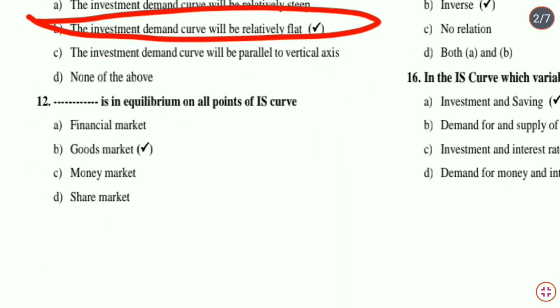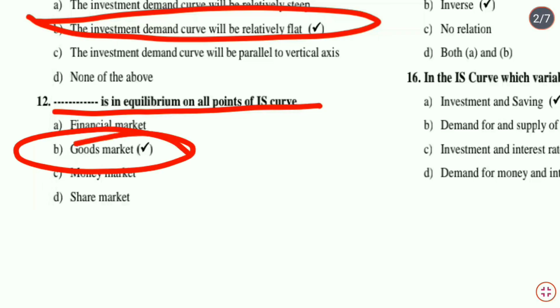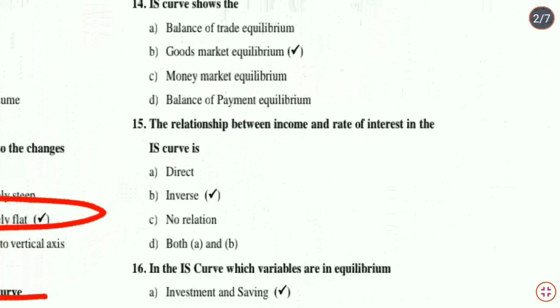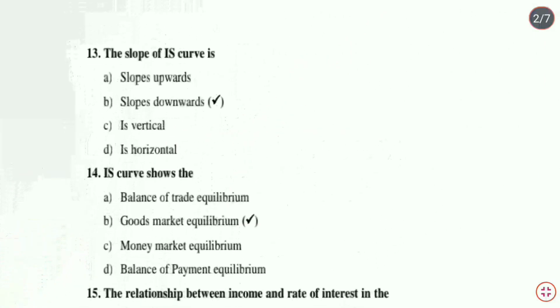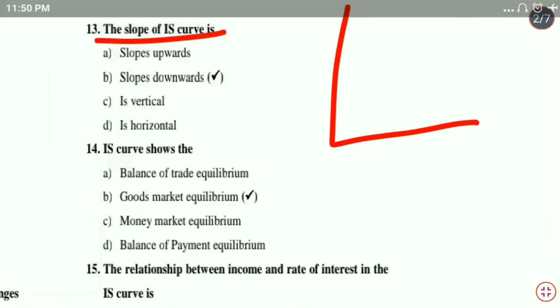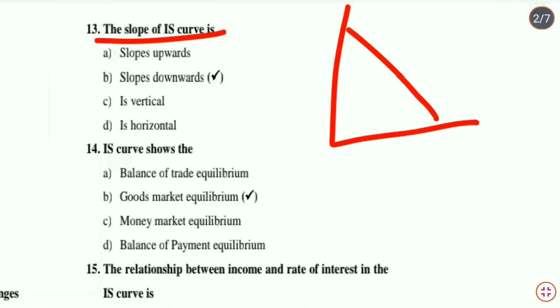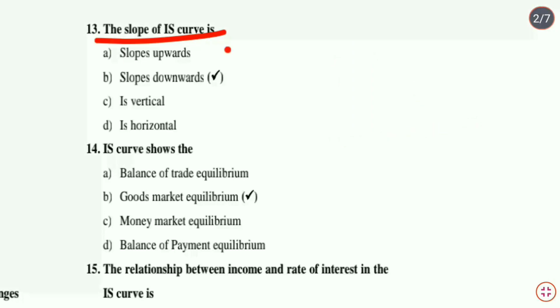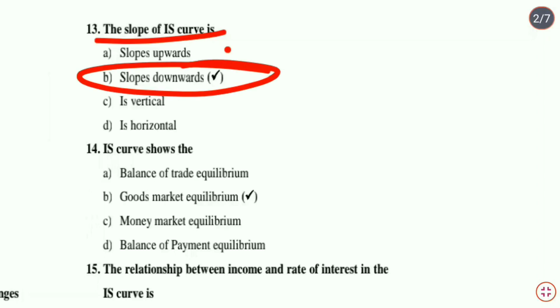Next question, that is dash is in equilibrium on all points of IS curve. IS curve is related to the goods market equilibrium. Therefore we can say option B, goods market is the correct answer. Next question, that is the slope of IS curve is. हम जानते हैं कि जो हमारा IS curve रहता है that is always sloping downwards from left to right. Therefore we can say option slopes downwards from left to right, that means option B is the correct answer.